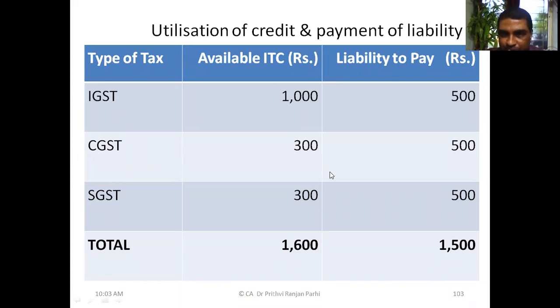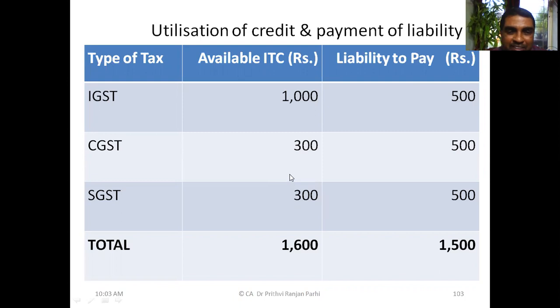So first, out of 500, we'll utilize the 300 available ITC of CGST. Then the remaining 200 we'll take from the IGST available ITC. So CGST is fully adjusted and 200 is utilized from IGST credit. The remaining IGST balance will be 300. Now coming to the SGST part.